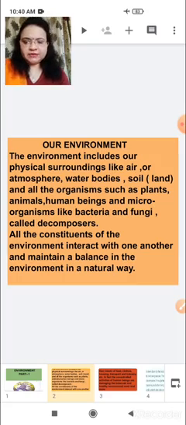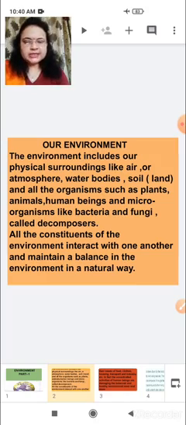We can give a definition like this: the environment includes our physical surroundings like air or atmosphere, water bodies, soil, or land, and all the organisms such as plants, animals, human beings, and microorganisms like bacteria and fungi, called decomposers.